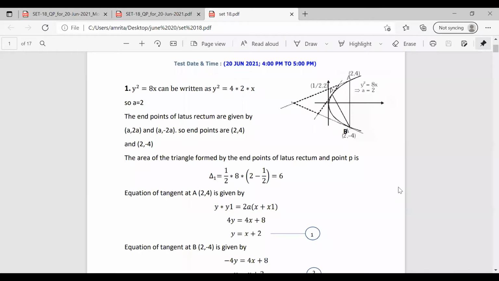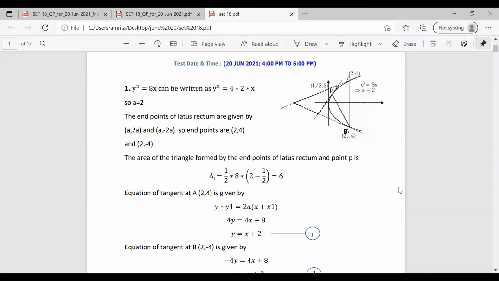So the delta 1, the area of the triangle formed by the endpoints of the latus rectum and point P, we found the value as 6. Now in the diagram, we are going to draw the tangents at the endpoints of the latus rectum and at P. So you can see dotted lines in the figure, which are the tangents drawn at those points. So we have another triangle which is shown in the dark dotted lines.